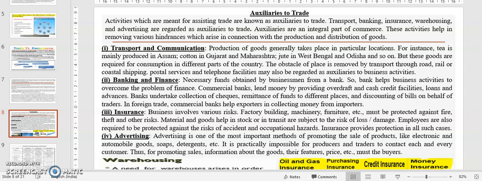Hello students. So we have completed lecture number 6. Now we are going to start lecture number 7 here. So we have completed about trade versus commerce.